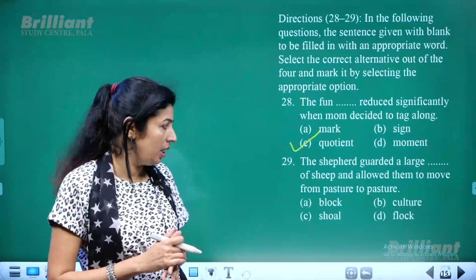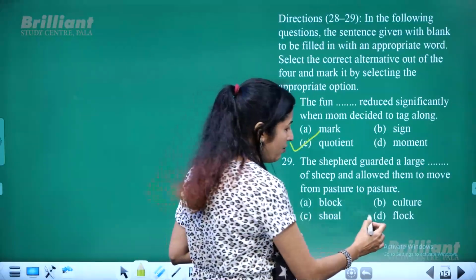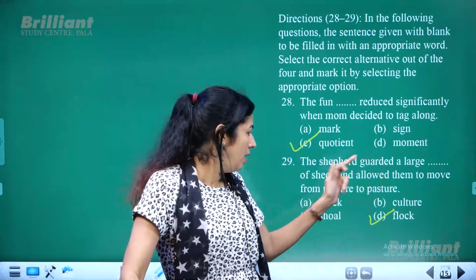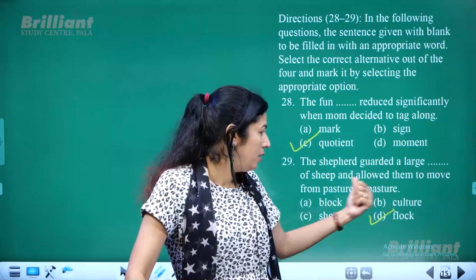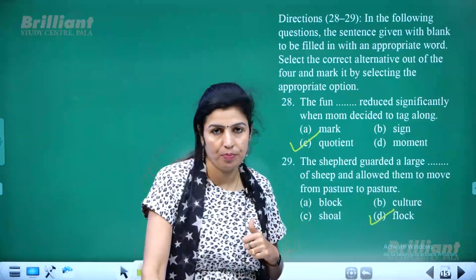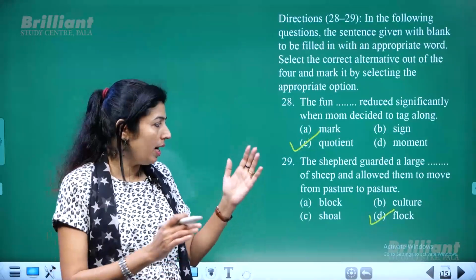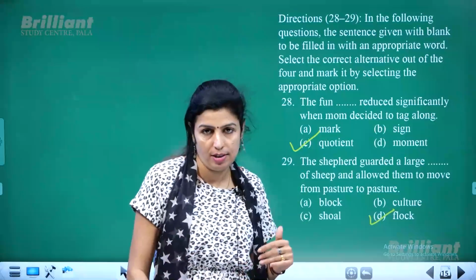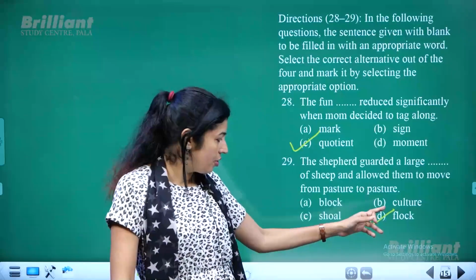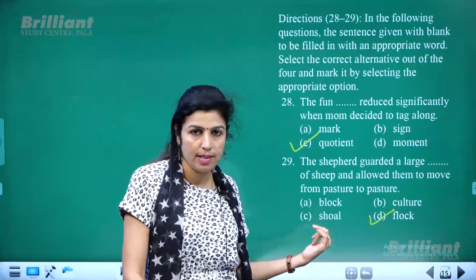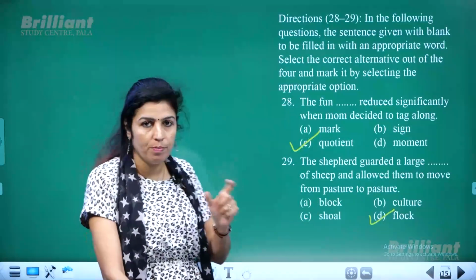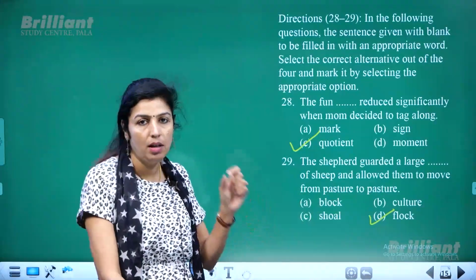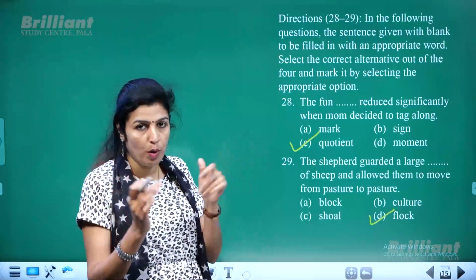Now next is, the shepherd guarded a large dash of sheep. What do you call a group of sheep? A group of sheep is a flock of sheep. The shepherd guarded a large flock of sheep and allowed them to move from pasture to pasture. So the shepherd was the one who guided the flock of sheep from one pasture land to another. Block, culture, shawl, flock, four options are given. Where do we use block? Block of apartments. Shawl of fish, but flock of sheep. So flock is the exact word which shows a group of sheep.